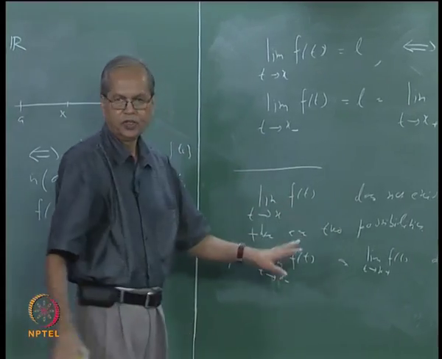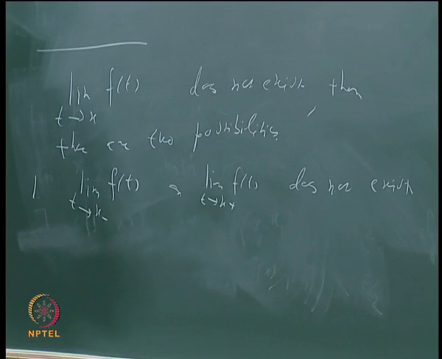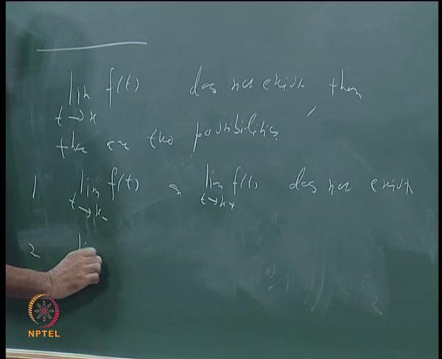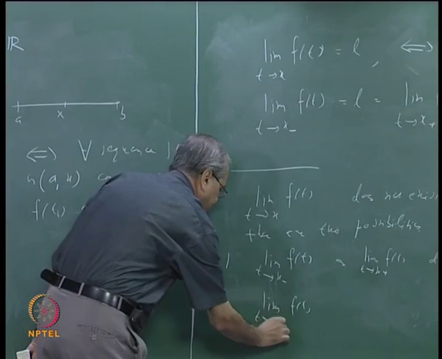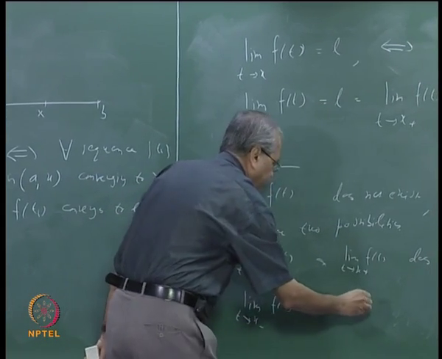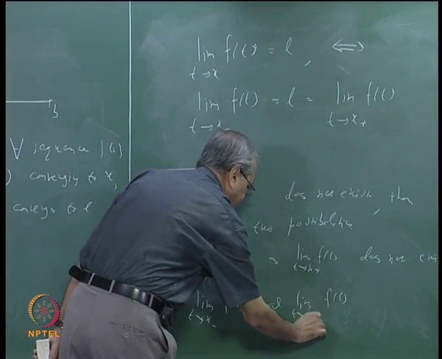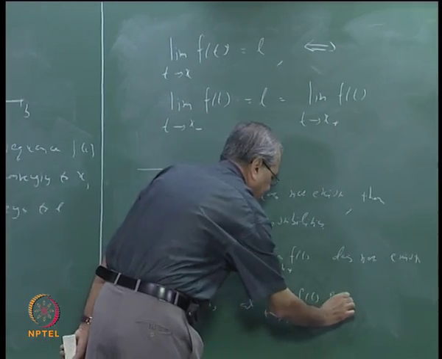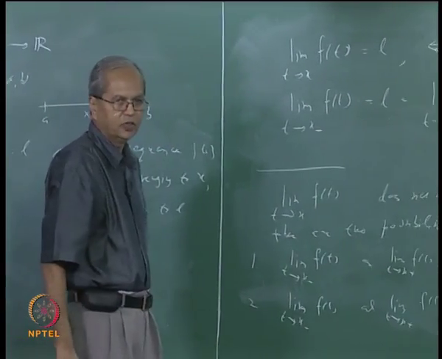Or both, but that is included, when we say this or that, it means both is also included. Or what is the second possibility, that limit of f(t) as t tends to x minus and limit of f(t) as t tends to x from right both exist, and they are different.